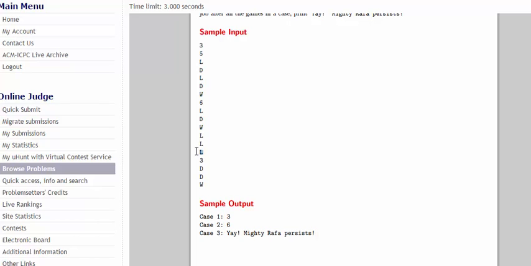So he will be sacked right after this match. So he will be coaching for 6 games. So this will be the output for case 2, that is 6. For the third case, however, there are 2 draws at first but a win in the third game, and since only the first n matches count and n was 3, and in the first 3 games Rafa doesn't get sacked, we will just output "Yay! Mighty Rafa persists."